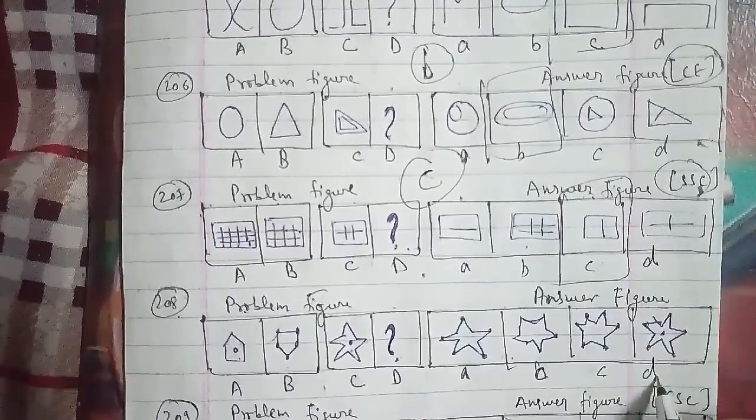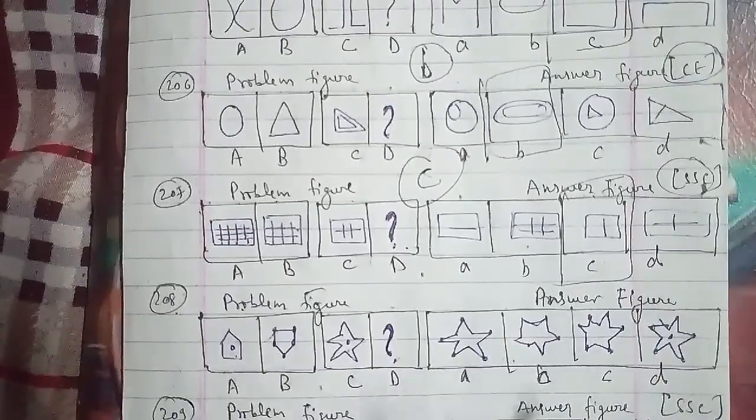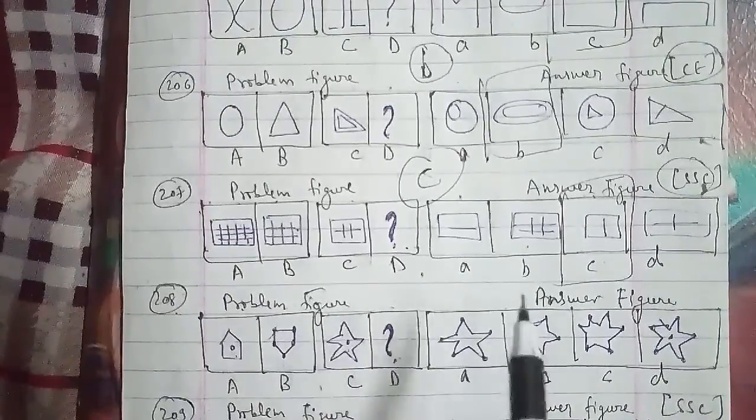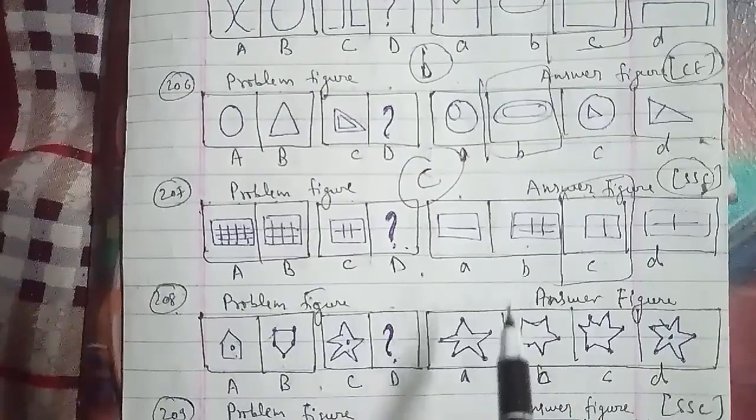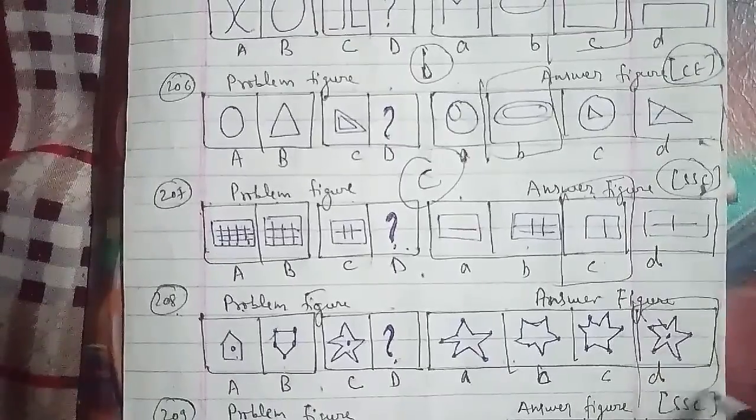So in the same references, the figure is inverted and dots are placed at each one of its vertices. So we can say that the figure we have is the D figure, which will be the right answer for this question as well.